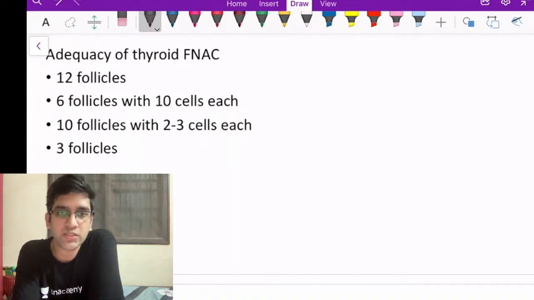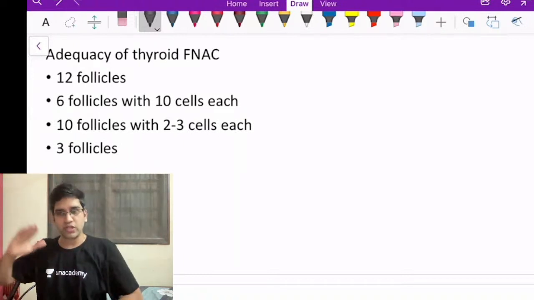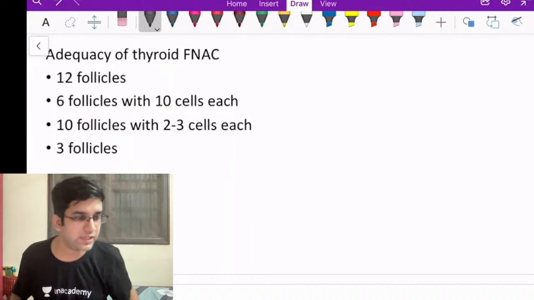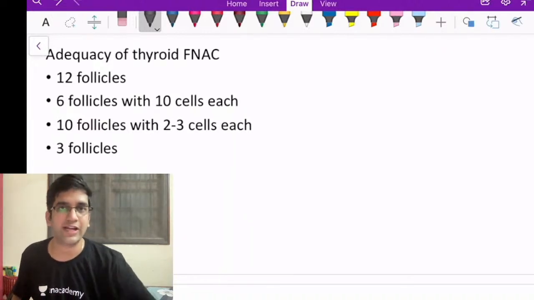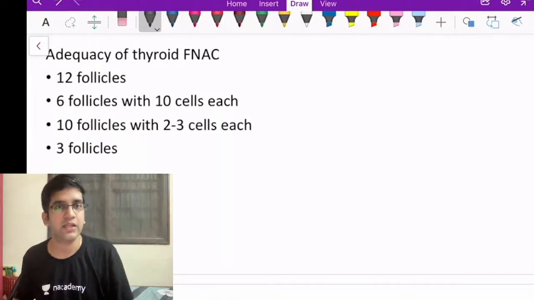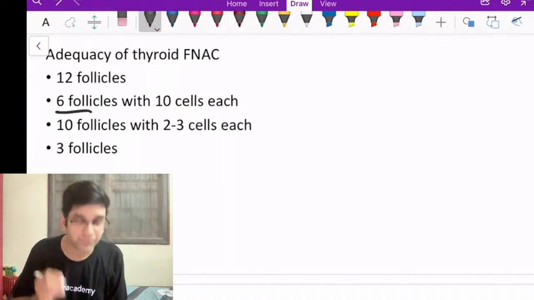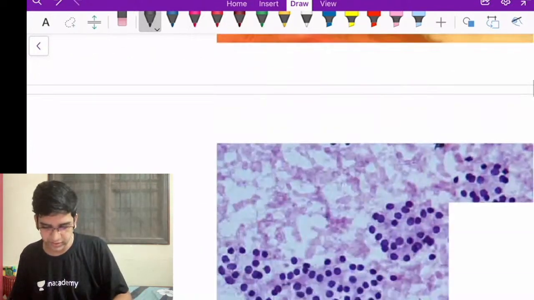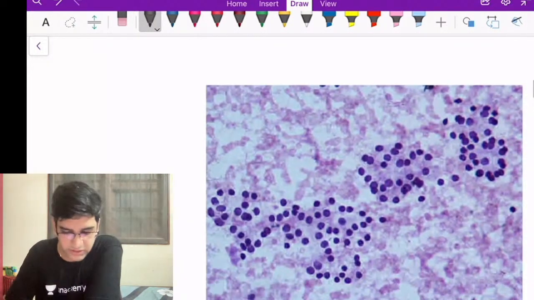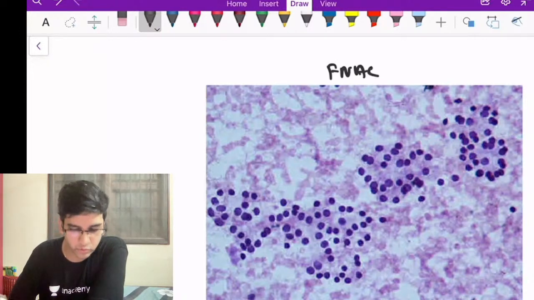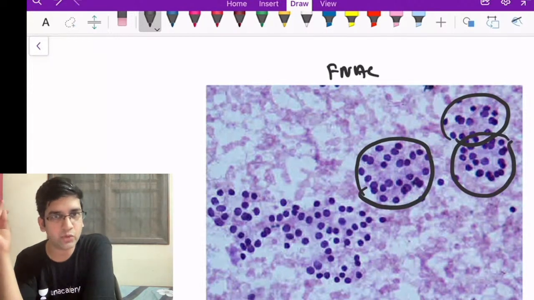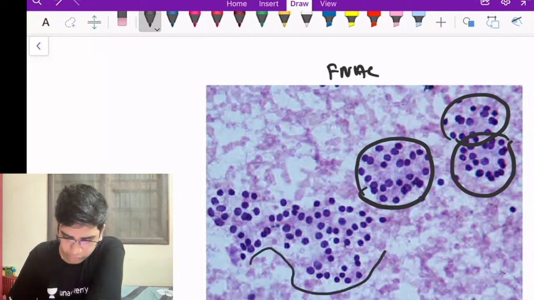Almost every biopsy and FNAC has a qualifying criterion. For example, I need to see at least 5 bone marrow spaces for an adequate bone marrow biopsy. For thyroid FNAC, I need to have at least 6 follicles, and each follicle should have 10 cells. So how will it look under my microscope? This is a follicle, right? This is how an FNAC of thyroid will look. This is a follicle, this is a follicle, this is a follicle. Are you seeing 10 cells in every follicle? This may be a group of follicles, right?